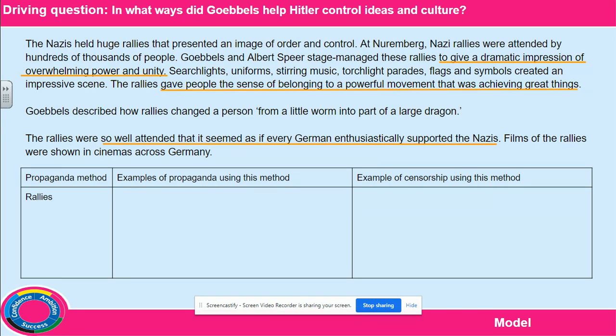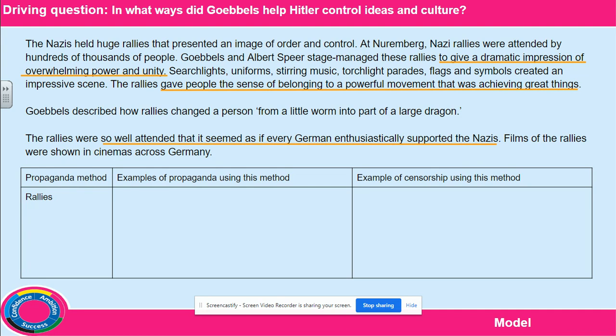Then it says, Goebbels described how rallies changed a person from a little worm into part of a large dragon. The rallies were so well attended that it seemed as if every German enthusiastically supported the Nazis. So we've got the last bit that we want to pick out, that the rallies were really well attended, and it showed that Germans supported the Nazis.